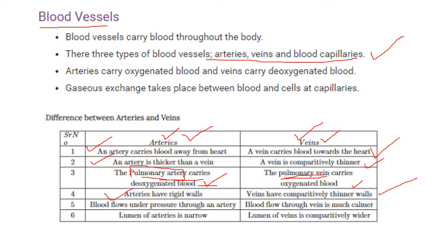Blood flows under pressure through an artery. Blood flows through the vein much more calmly. That means high pressure is in arteries and low pressure is in veins. And the lumen of arteries is narrow and the lumen of veins is comparatively wider. So these are the differences that you need to remember.